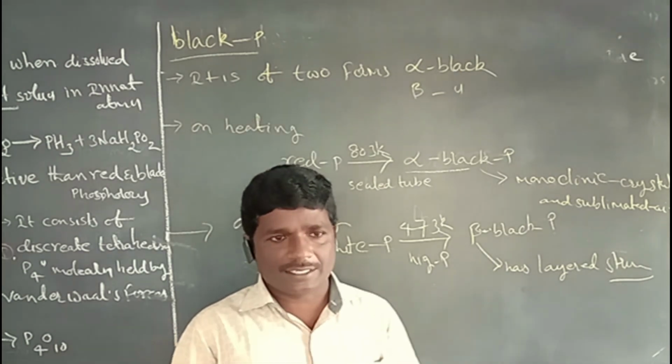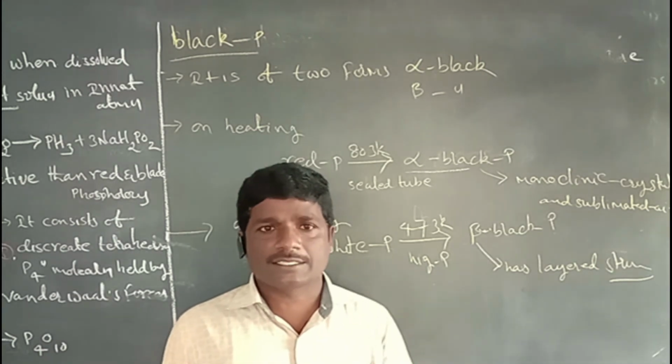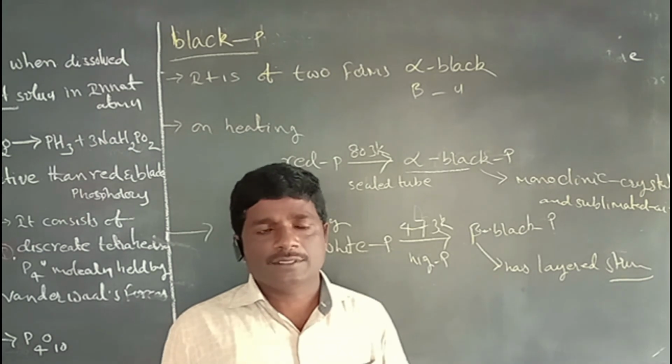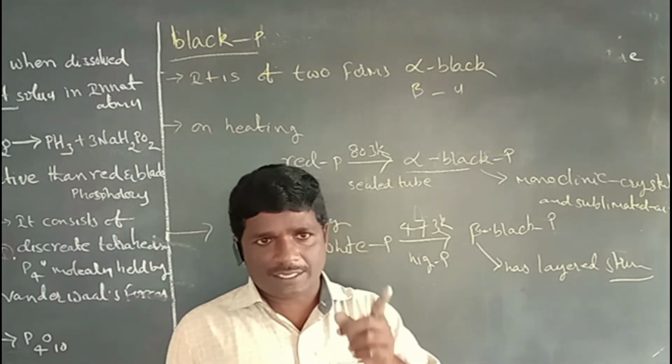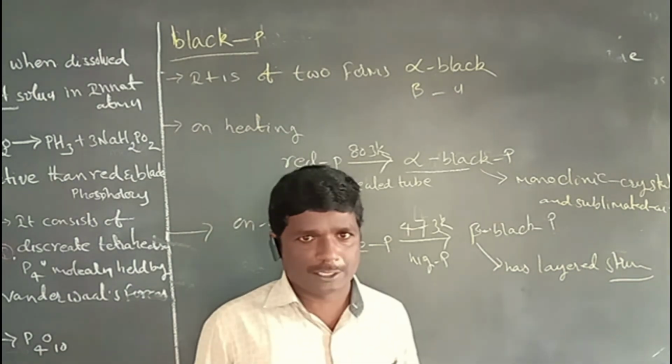The third one is black phosphorus, which consists of two forms: the first is alpha black phosphorus and the second is beta black phosphorus.